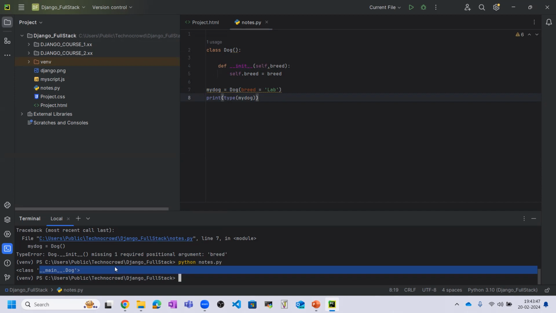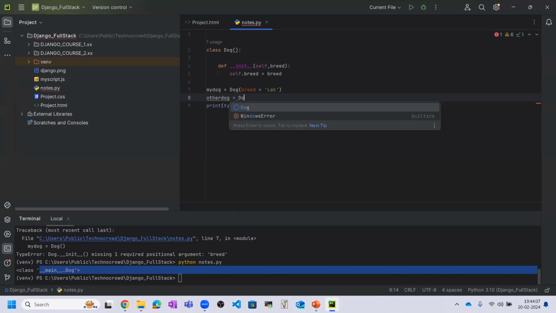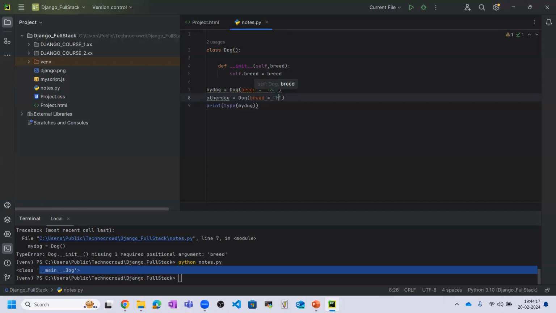Now this we have done. Okay, let's say this my dog is breed equal to lab. Now I am also creating another object. So you can create as many objects as you want in case of class. So I am creating the other dog object, and here I am calling the breed. And what is the value of breed? The value of breed is husky. So these are the types of dog breed actually.